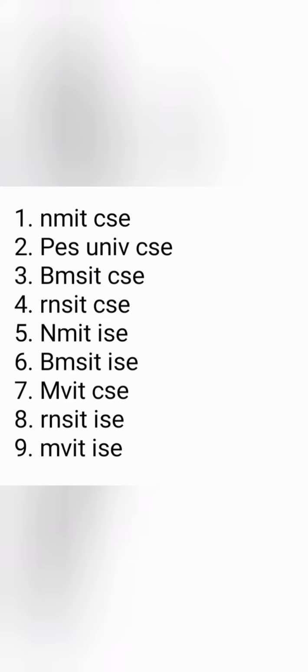Include colleges which are above your ranking, which you may get by availability, and also keep a few colleges below your ranking. You may not know that this year it may fill up and you may lose on the option entry, right? So you should keep at least 4 more below it, even beyond MVIT ISC, which you may get, right? Now assuming that you get NMIT ISC in the first round allotment, and if you want to go for the next round, since you got the college number 5, which is ISC, all the colleges below that, which will be 6, 7, 8 and 9, will be deleted, but you will have the options 1, 2, 3, 4 available to go for the next round of counseling.